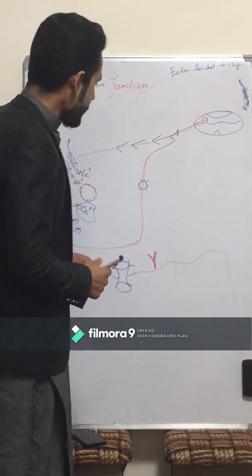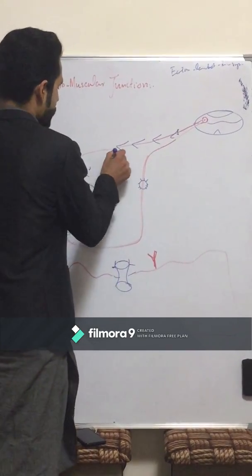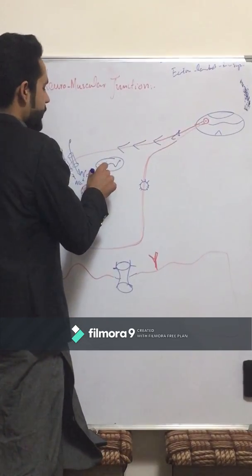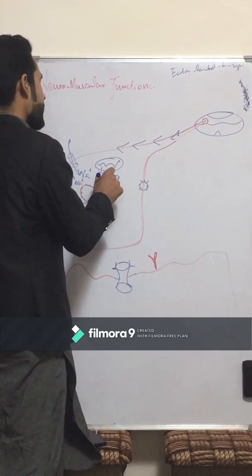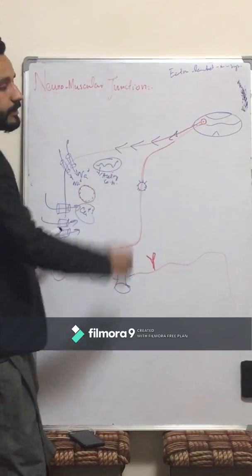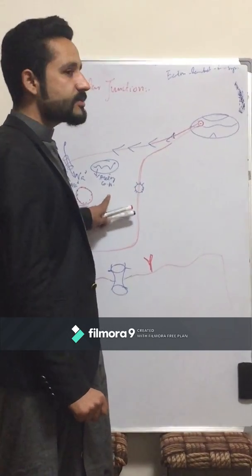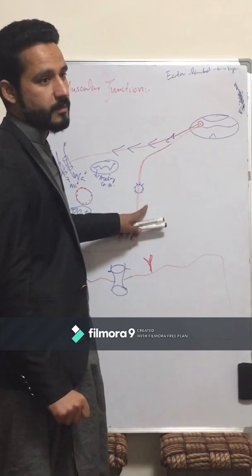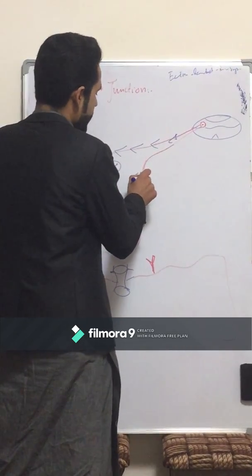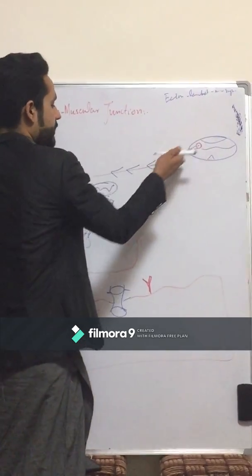Now, as you know, the neuron ending has mitochondria. The mitochondria synthesize acetyl coenzyme A, but there is no choline inside the neuron ending. So there is a special transporter present over the membrane of the nerve ending, called choline transferase. These are also proteinaceous, and these proteins also come from the neuron cell body.